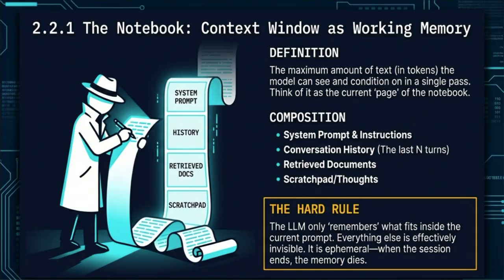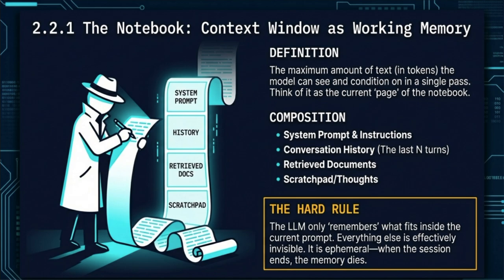The composition of this notebook includes several key elements. It starts with a system prompt and core instructions, followed by the conversation history, which usually consists of the last few turns. Then we inject retrieved documents that might be relevant to the task. And finally, we have a scratch pad for the agent's internal thought and reasoning.